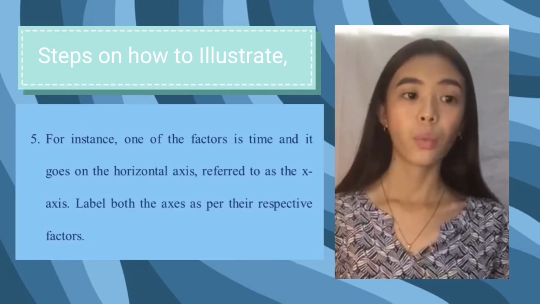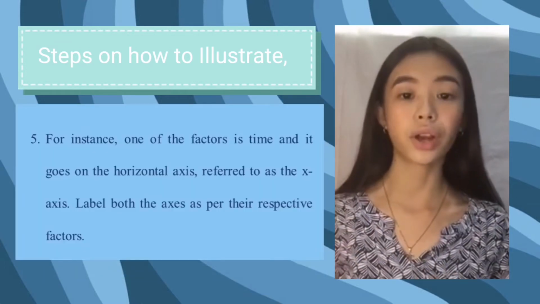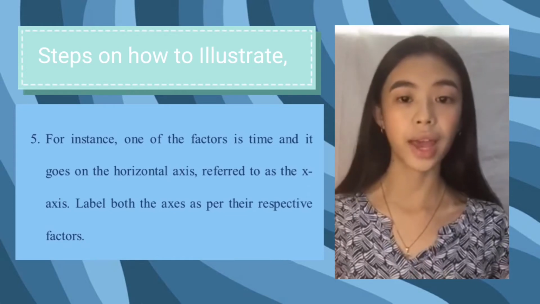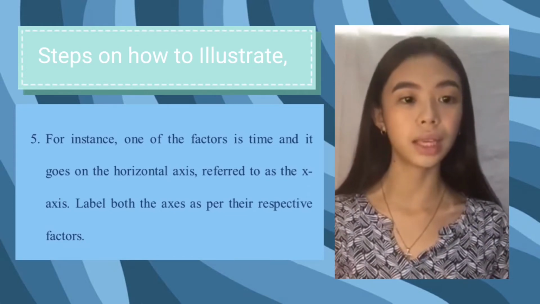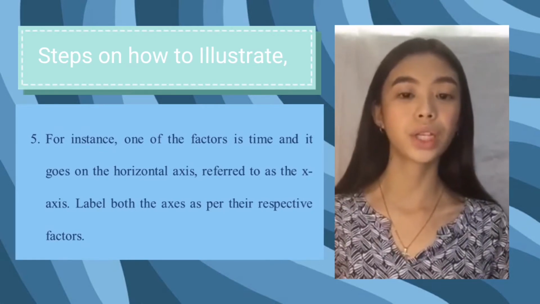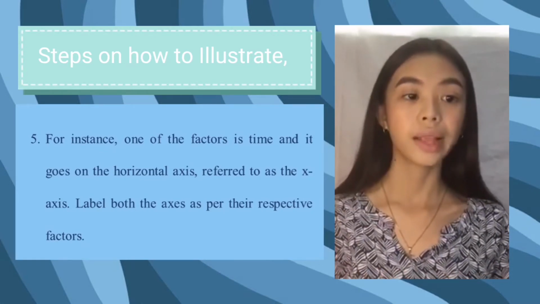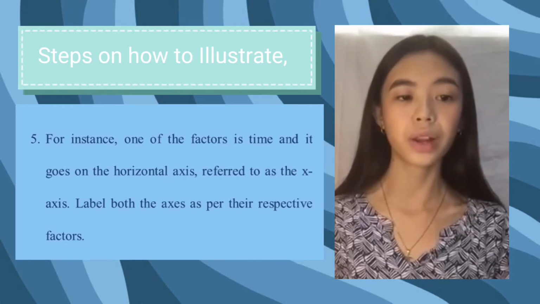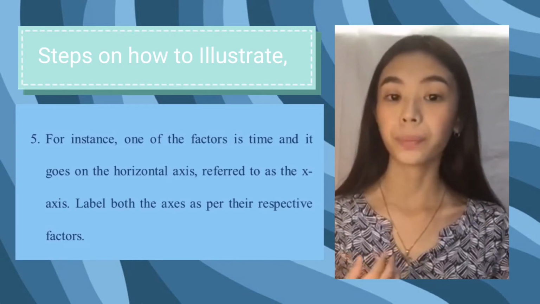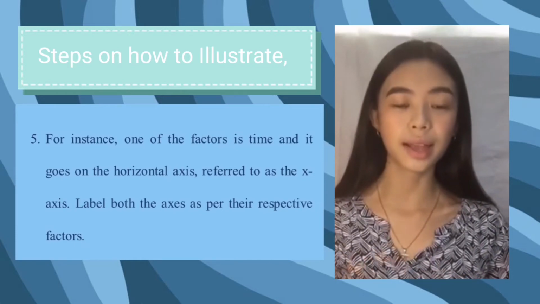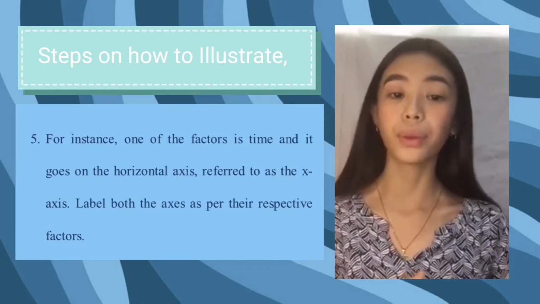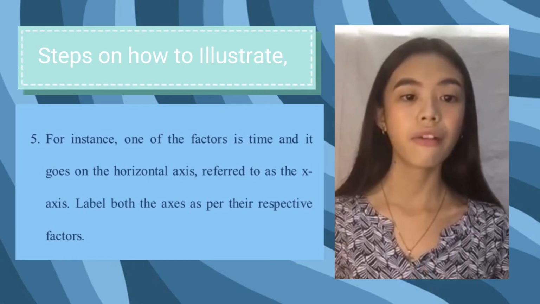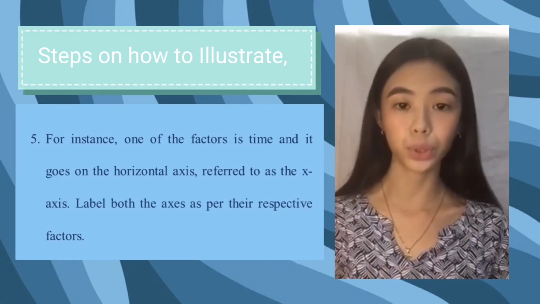Fifth, one factor is time, and it goes on the horizontal line, which is referred to as the x-axis. The other factor would subsequently go on the vertical axis, known as the y-axis. Label both axes as per their respective factors. In the problem, we can label the x-axis as days in a week and the y-axis as the number of burgers being sold in a day for 2 weeks.